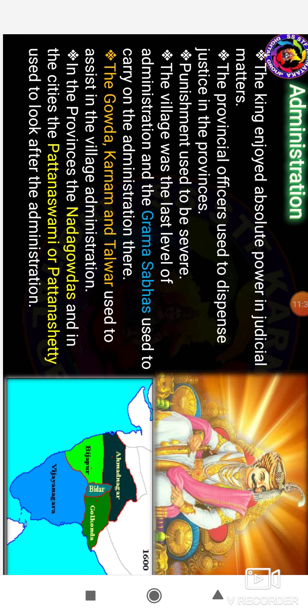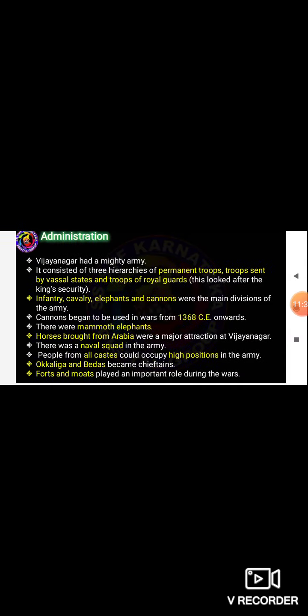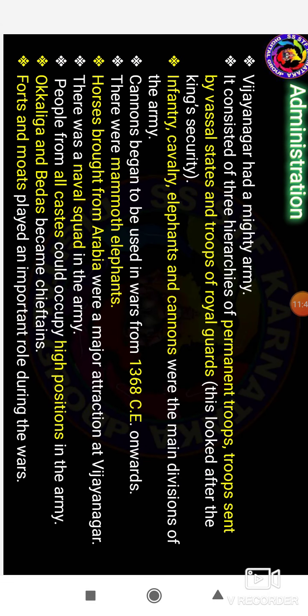So Vijayanagara had a mighty army. It consisted of hierarchies of permanent troops, the troops sent by the feudatory states, and the troops of royal guards.